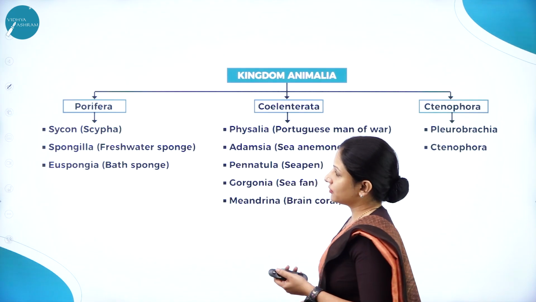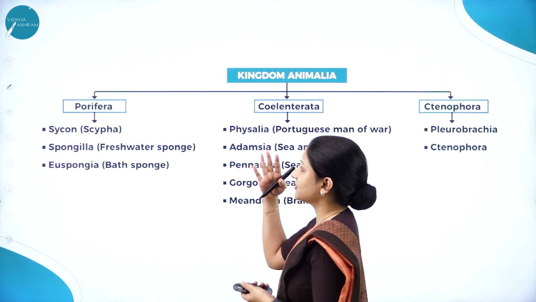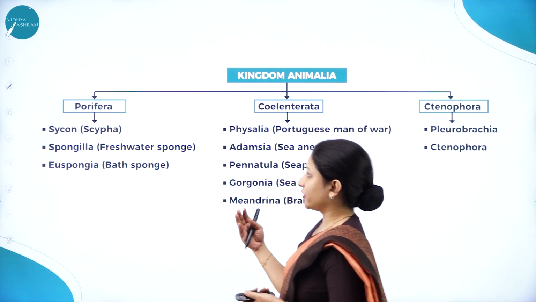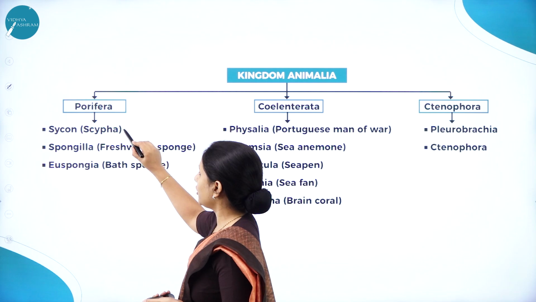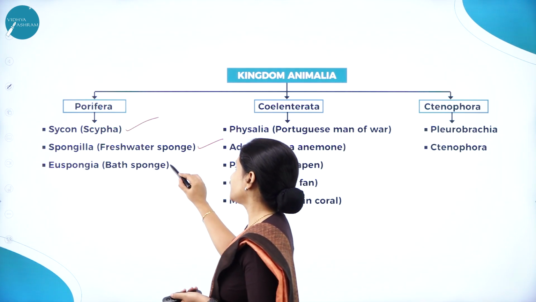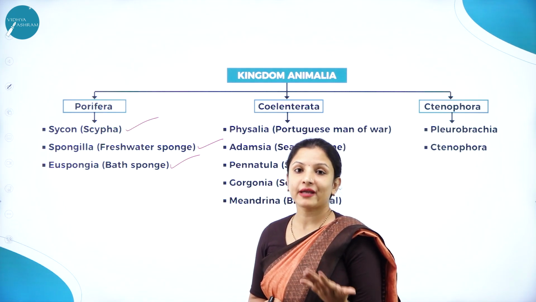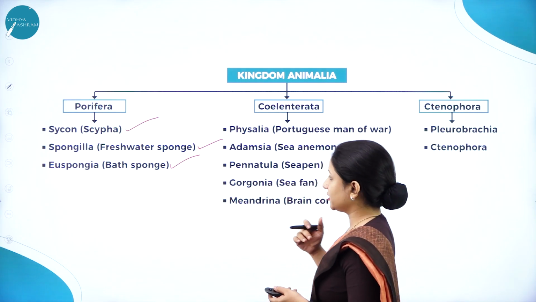Next, we'll move on to studying what is there under each of these organisms. That is, under phylum Porifera. First, talking about phylum Porifera, they are the sponges. For example, we have Scypha, Spongilla, which is a freshwater sponge, and Euspongia, which is a bath sponge. Which is a freshwater sponge? MCQs can come on that also. So it is Spongilla. Spongilla is a freshwater sponge.